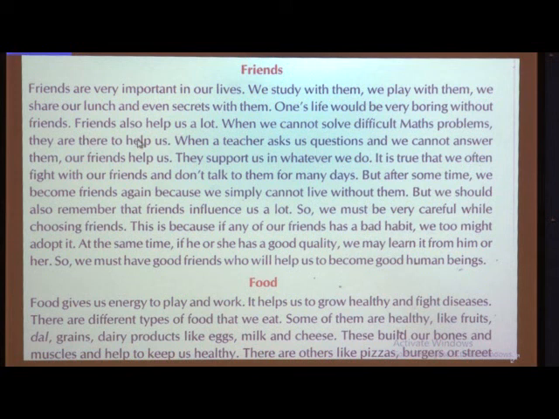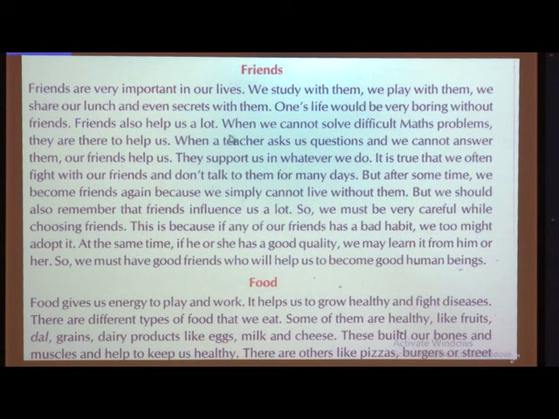Next, friends also help us a lot. Very good friends, what do they do? They help us a lot. Whenever you are absent, whenever you are sick, they help you by sharing their notes. Whenever you are in trouble, even that time they help you to solve your problems. So in some way or other, friends help you a lot. They do not think, my friend is in trouble and I should just sit and watch. They strive very hard. They try to help you in all the ways.